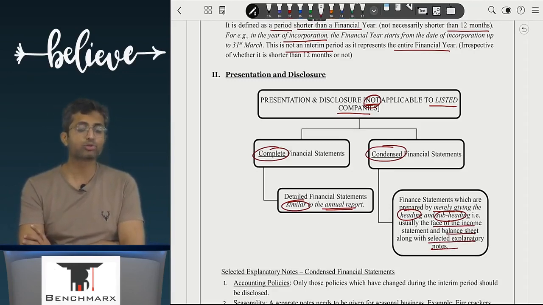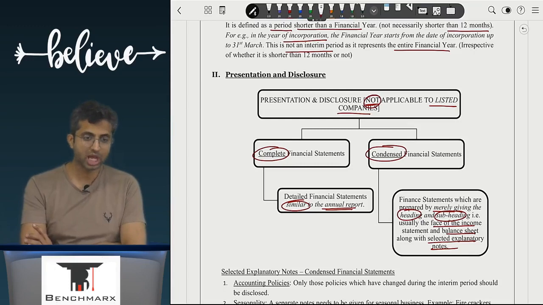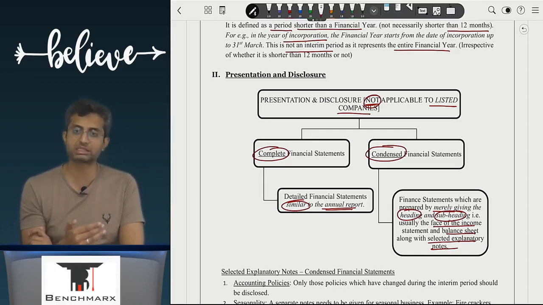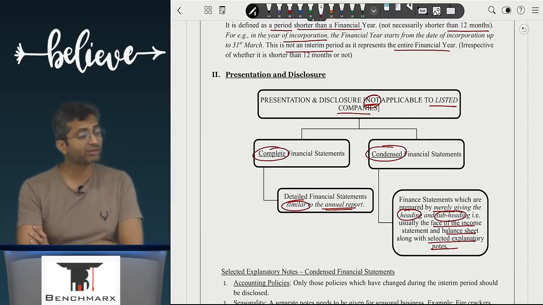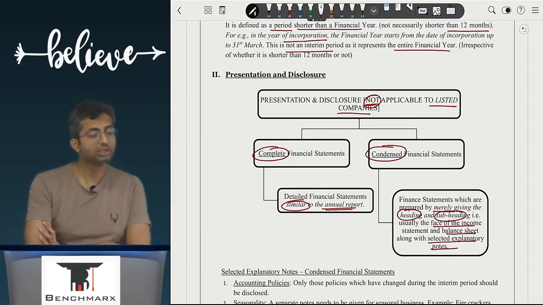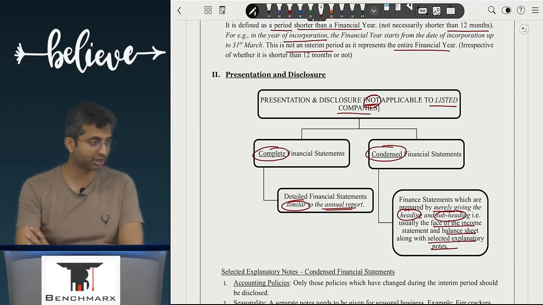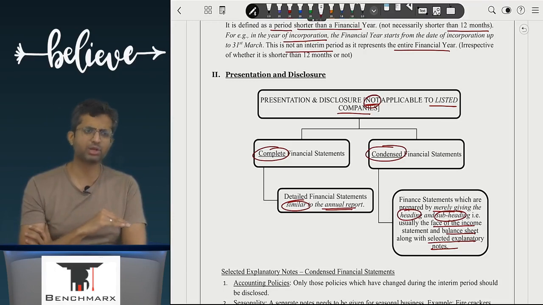You don't have to give all the notes to accounts. Like in notes, you have to show significant accounting policies. But usually year on year, do these policies keep on changing or do they remain the same? Generally, policies remain the same. Generally, you have to follow consistency. One of the fundamental accounting assumptions is consistency. Similar policy to be followed year on year. If the policies are changing, which is rare, then you have to apply AS 5 and give effect to a change in accounting policy, which is, let us say, retrospective. Are you clear with this? But otherwise policies are consistent.